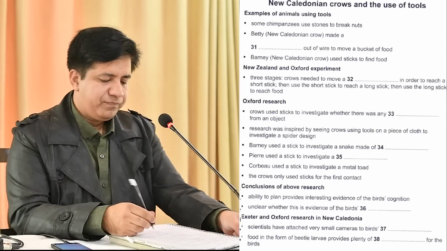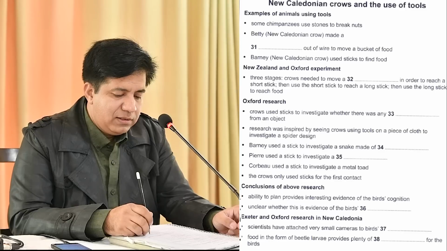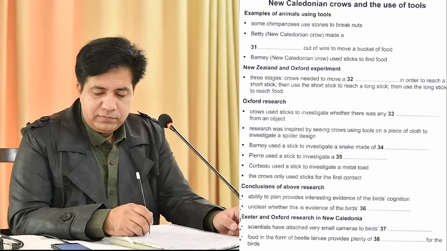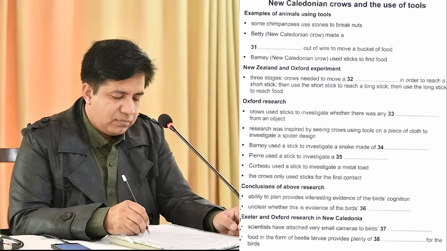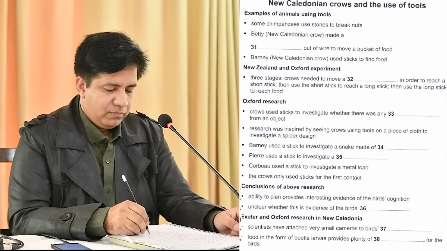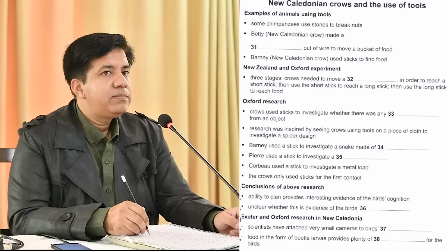So, scientists want to find out much more about how the crows behave in their native habitat. And a team from Exeter and Oxford universities is carrying out research in New Caledonia. They're looking into whether the birds' way of searching for food gives them any possible evolutionary advantage.